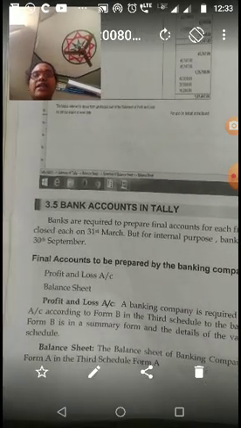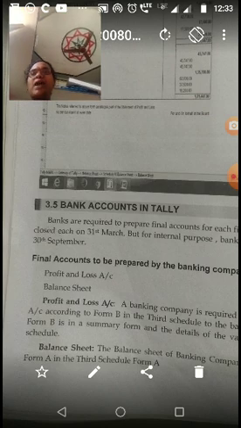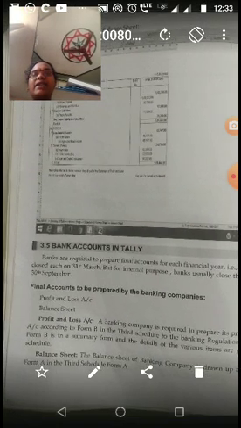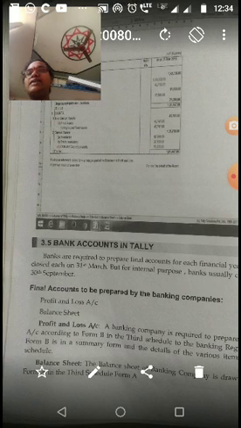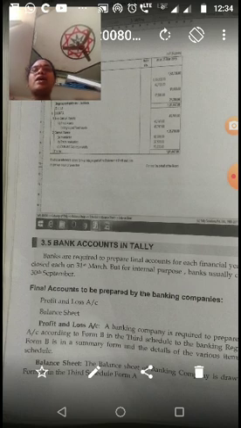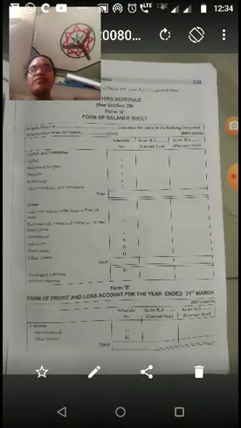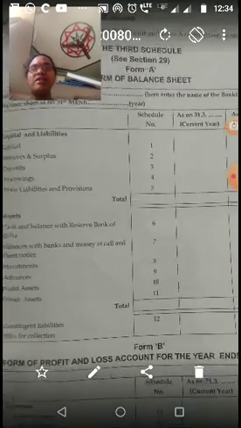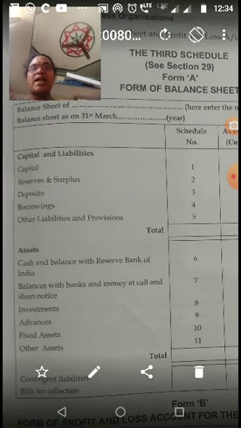Another statement is the balance sheet. The balance sheet of a banking company is prepared according to Form A of the third schedule. So these are the profit and loss account and balance sheet. What is the pro forma of the balance sheet under the Schedule 3? Now this is the pro forma of the balance sheet.